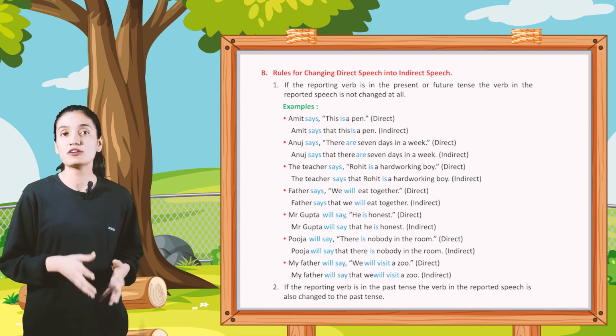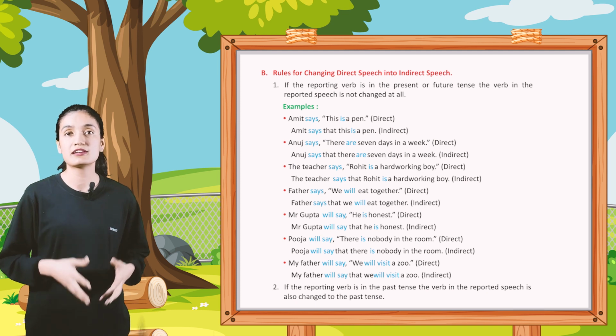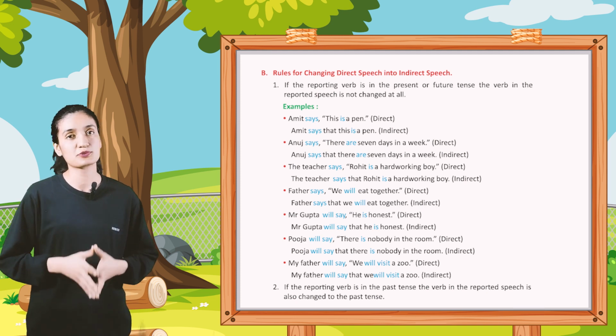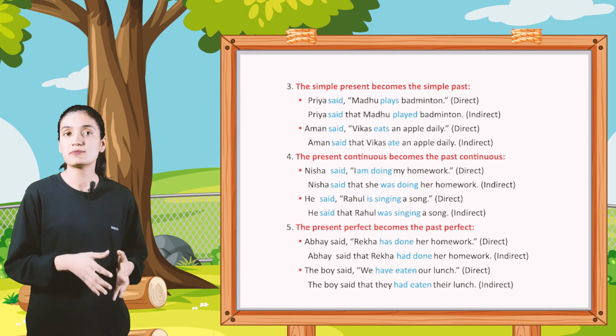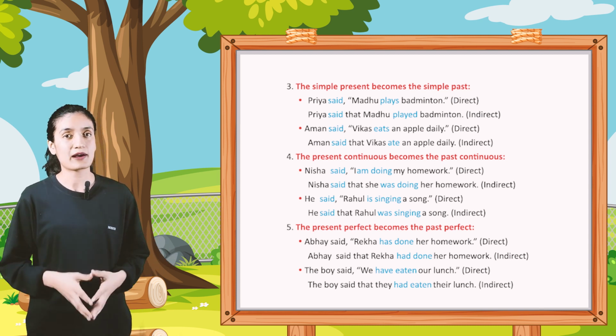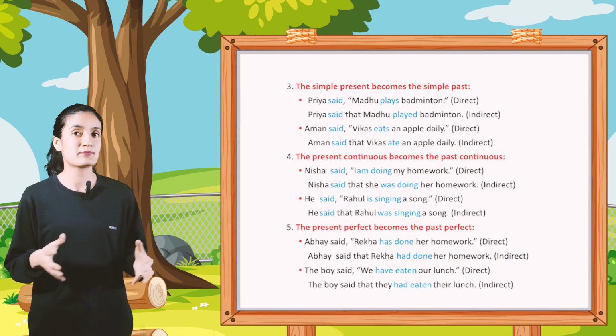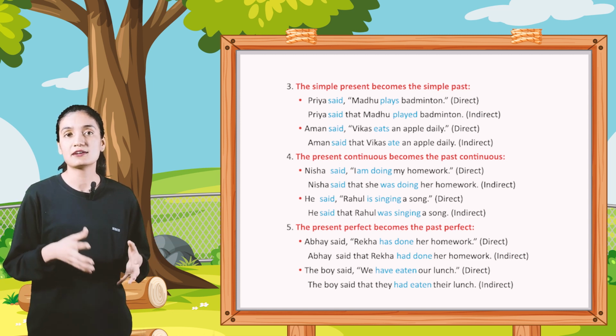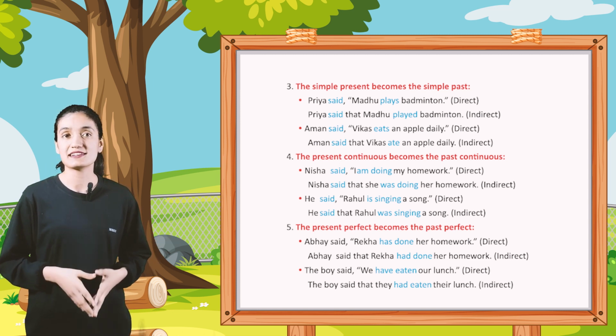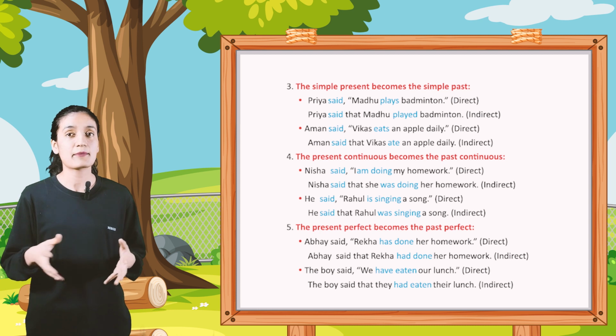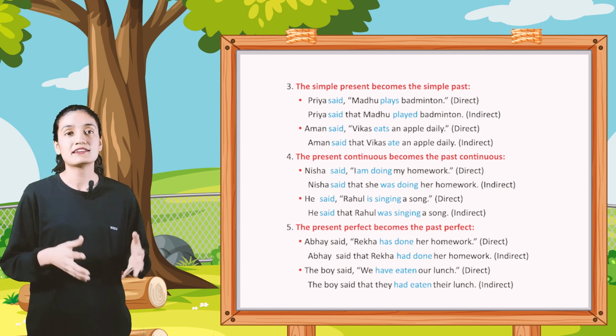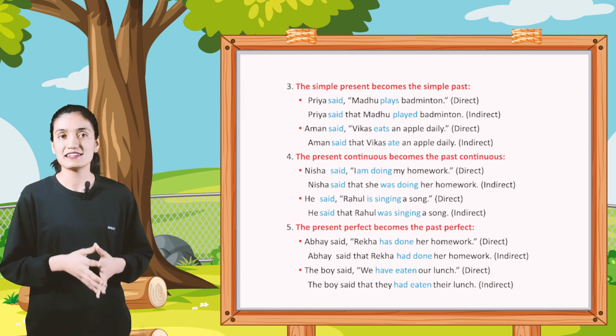Second, if the reporting verb is in the past tense, the verb in the reported speech is also changed to the past tense. Third, the simple present becomes the simple past. Priya said, "Madhu plays badminton," direct. Priya said that Madhu played badminton, indirect. Aman said, "Vikas eats an apple daily," direct. Aman said that Vikas ate an apple daily, indirect.